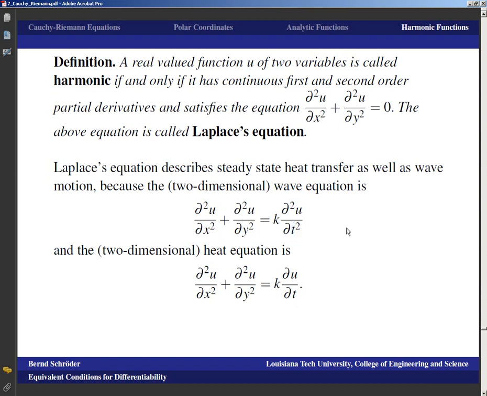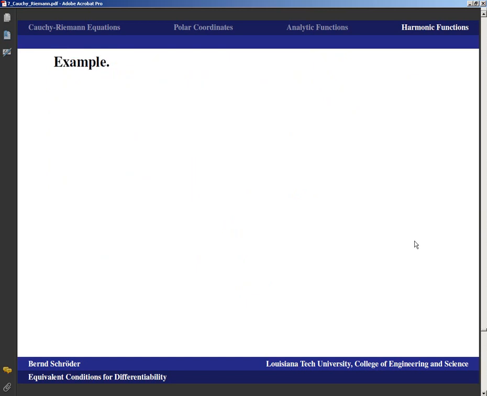And these equations then, of course, are also special cases of higher dimensional equations. The only thing that changes is that in 3 dimensions, you'd put a second z derivative on the left side. In 4 dimensions, you'd put a second derivative with respect to the 4th variable on the left side, and so on, and so on. So this is why Laplace's equation is very important. In the theory, it describes the steady state of rather important real-life phenomena.